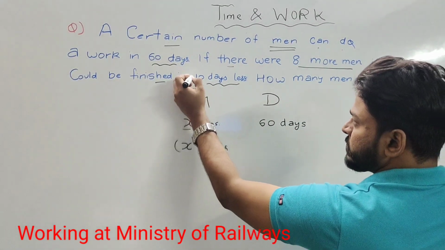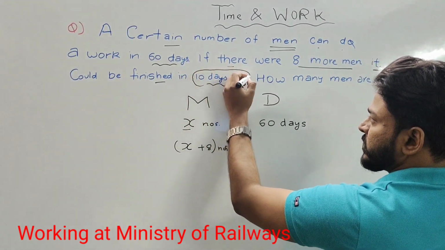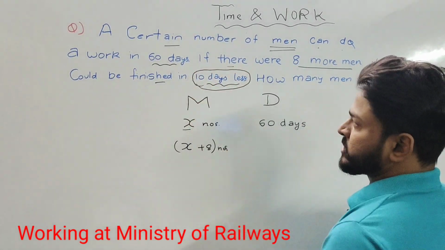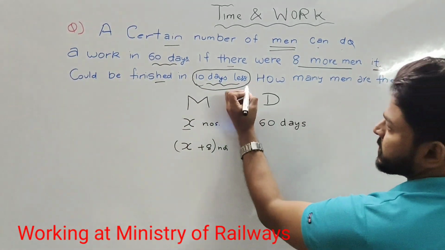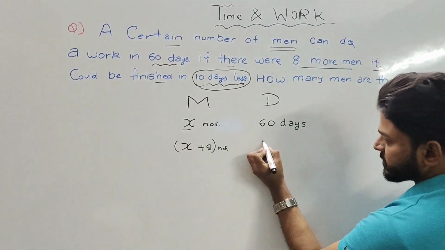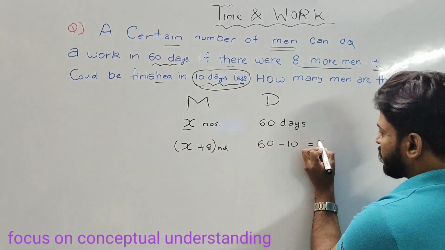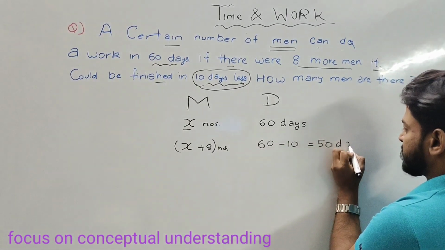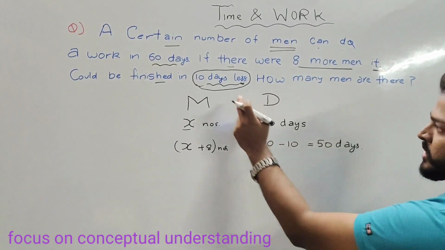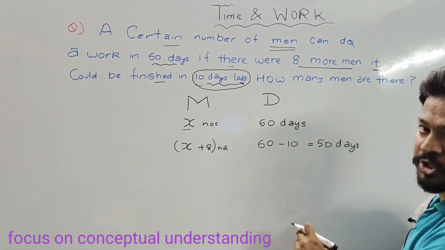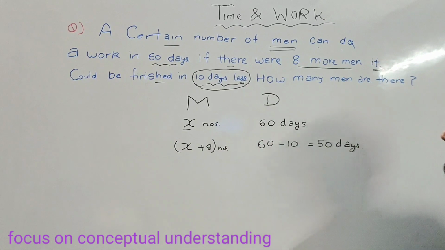It needs to be understood properly, otherwise you tend to make a mistake in solving the question. It is 10 days less, which means 60 minus 10, which is equal to 50 days. Some people tend to write 10 here and solve the question wrongly. So try to avoid these things.